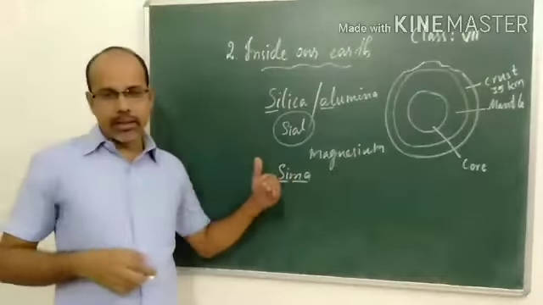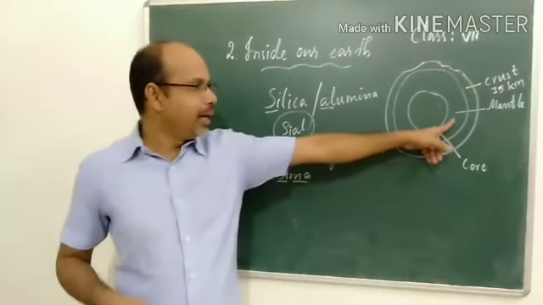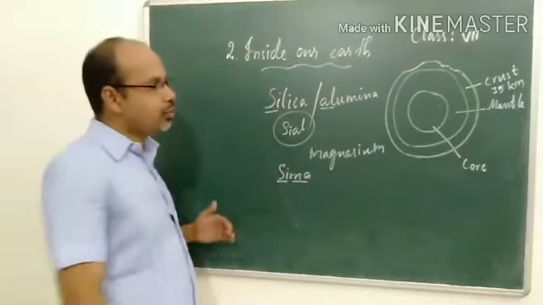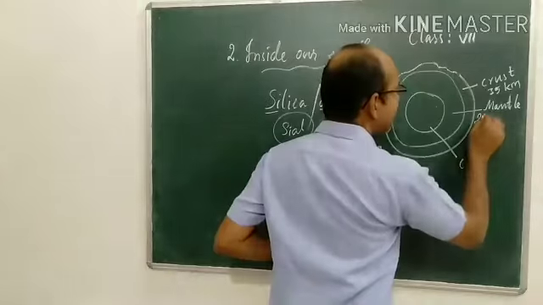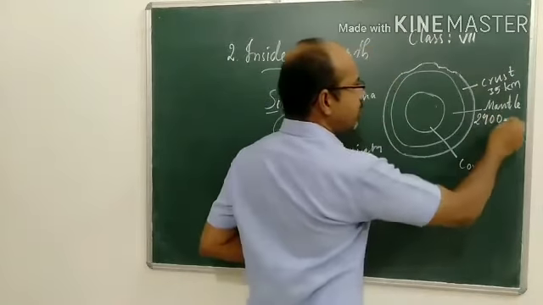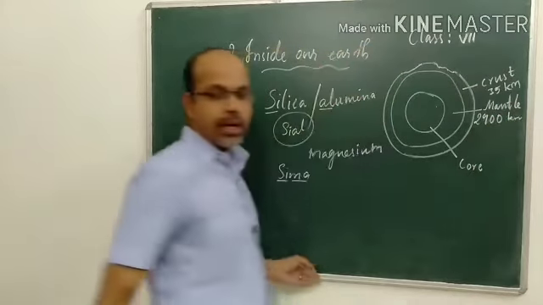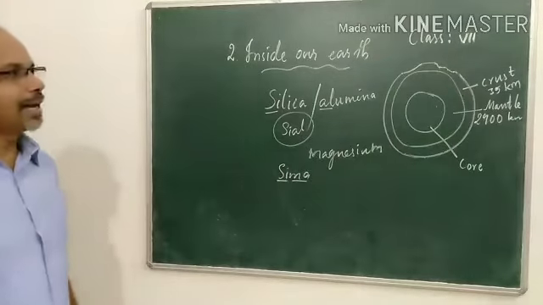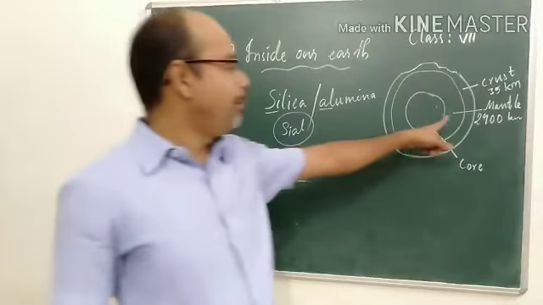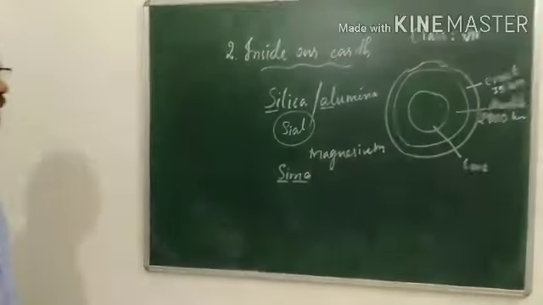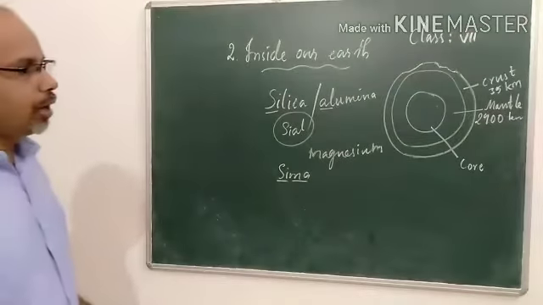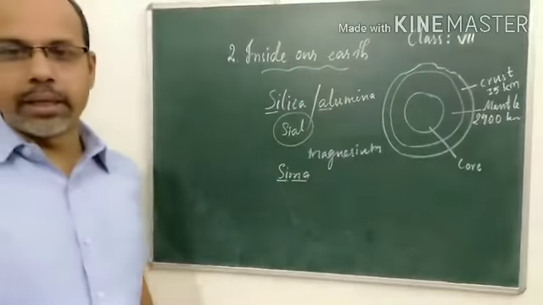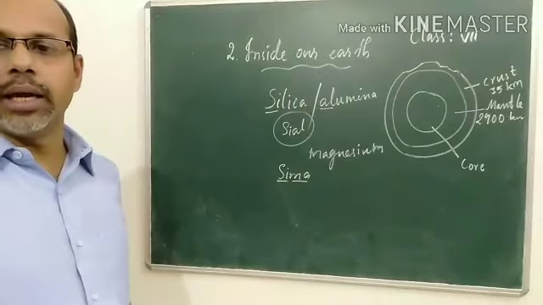Now just beneath the crust comes the mantle. The second layer is the mantle, which extends up to 2,900 kilometers. This is the width, 2,900 kilometers. That is the second major layer of the earth. The mantle is the second major layer of the earth, covering 2,900 kilometers.